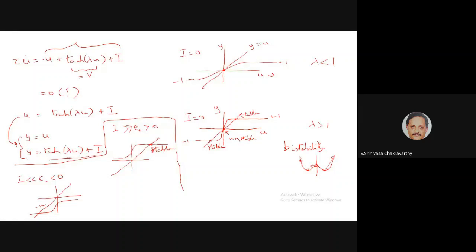Again, if I is close to 0, you get 3 intersection points, therefore the graph will look like this.